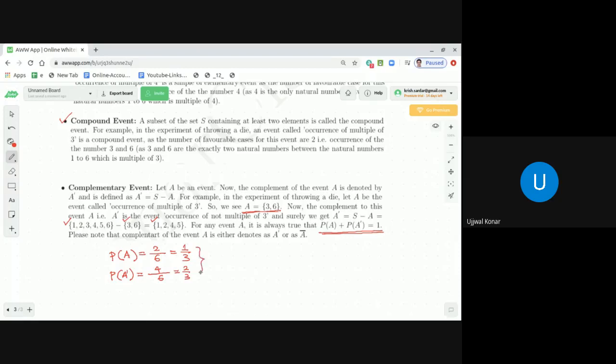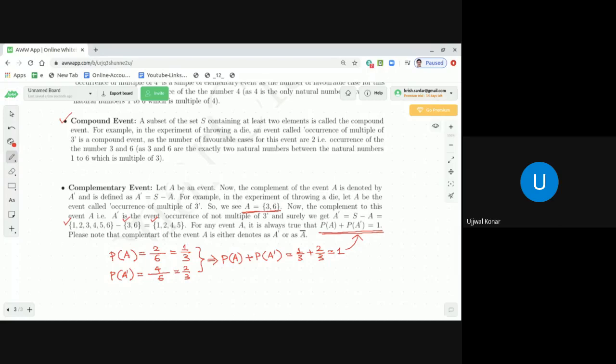Now, dear students, if you add these two, probability of A plus probability of A prime is equal to 1 by 3 plus 2 by 3, which is equal to 1. That's what we have claimed here: probability of A plus probability of A prime is equal to 1.